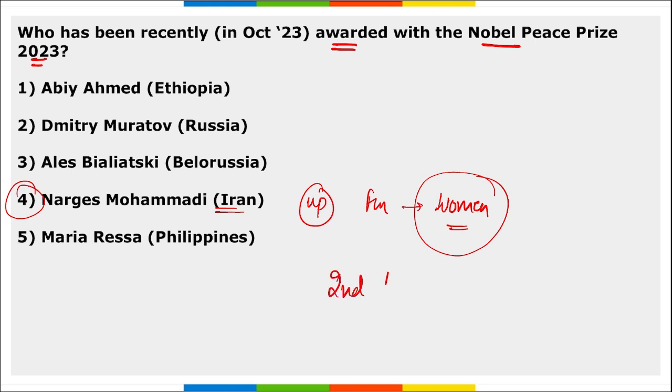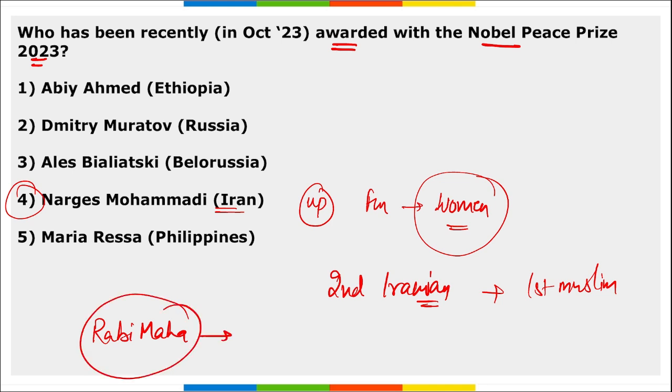Then she became the second Iranian woman to be awarded this Nobel Peace Prize. Also, the first Muslim woman to be honored with the Nobel Peace Prize in 2023. Correct? Next, apart from this, remember Rabi Maha Abhiyan. This Rabi Maha Abhiyan has been launched in which state? In Bihar. Rabi Maha Abhiyan.